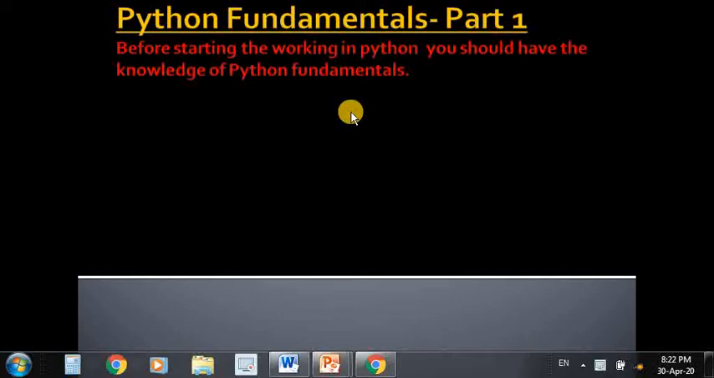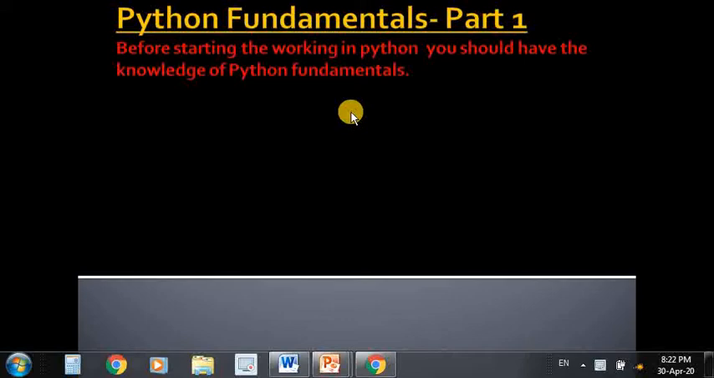So students, in this session you will learn the Python fundamentals. Before starting to work in Python you should have the knowledge of Python fundamentals. So let's discuss the basics of Python.